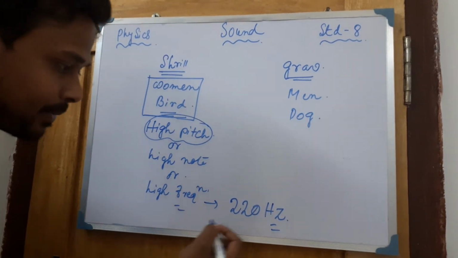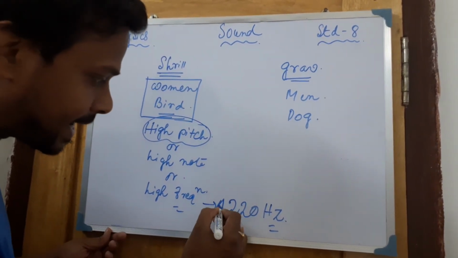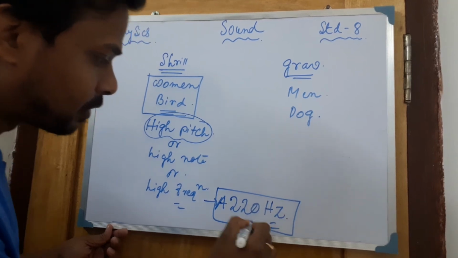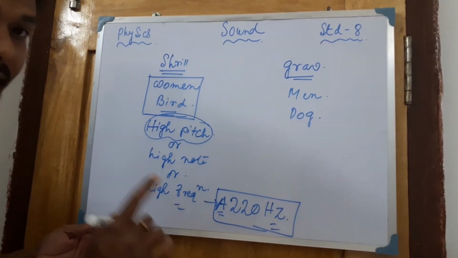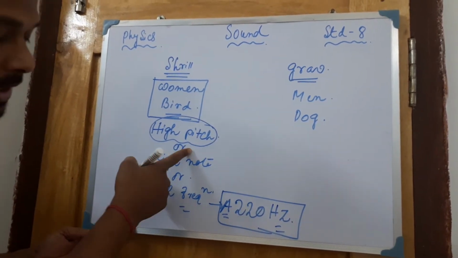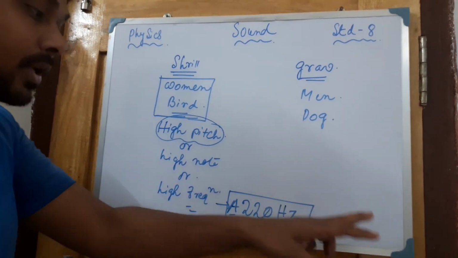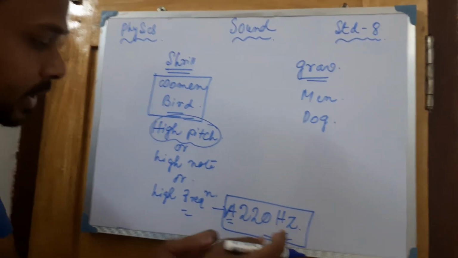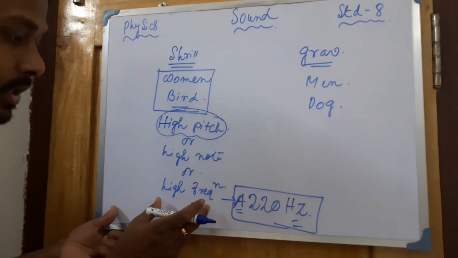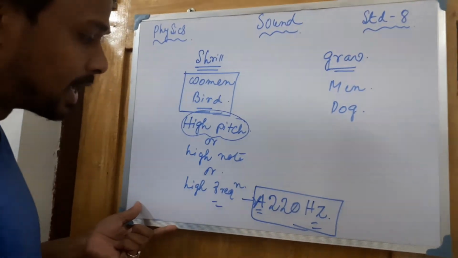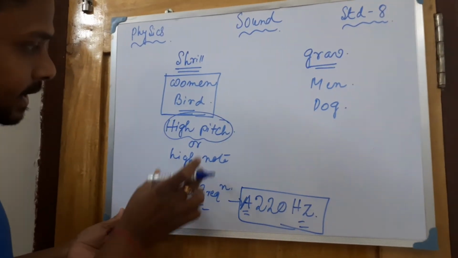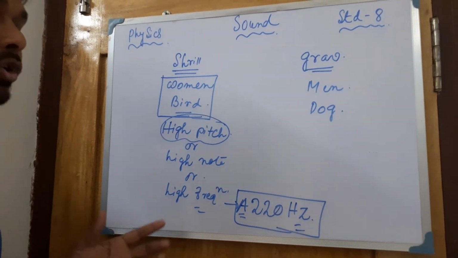But sometimes it is written as A 220 hertz. What is this A standing for? A is standing for the pitch only. This is not for the frequency. The proper measurement is the frequency, and this A is actually the high pitch or pitch.